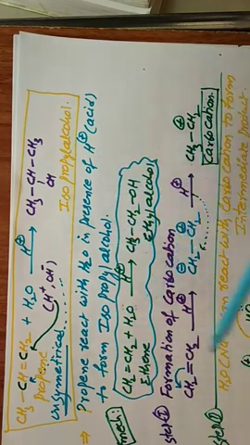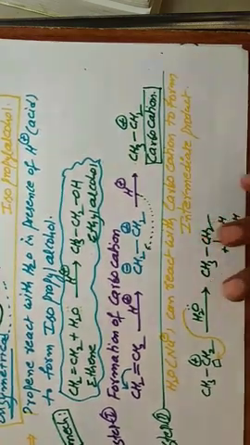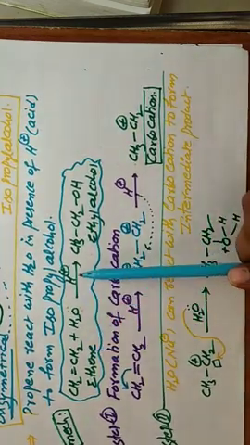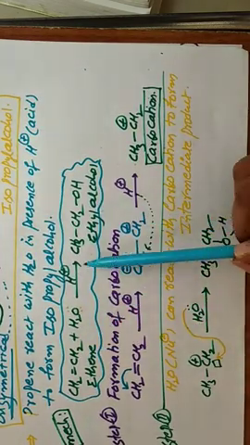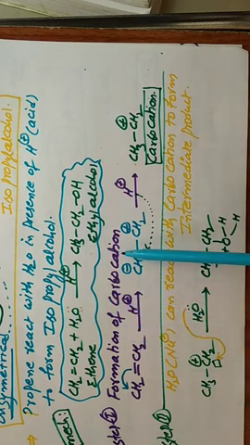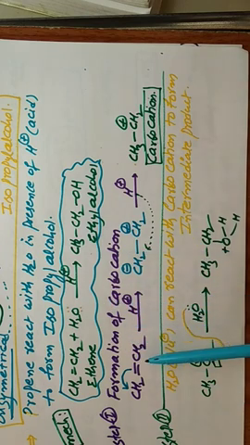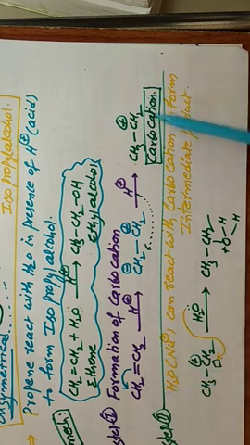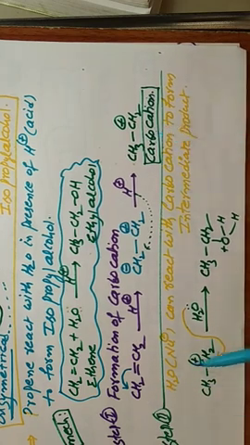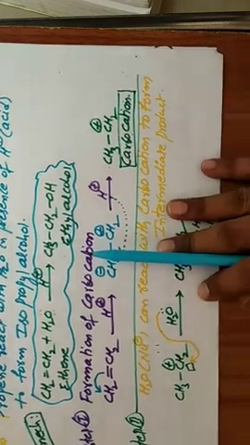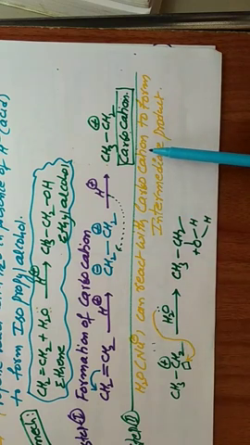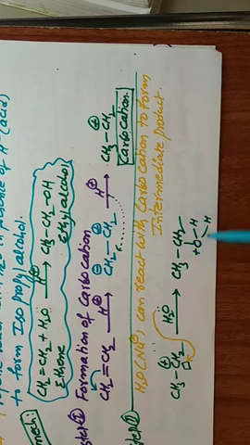Next, the mechanism for this reaction: ethene, water, H plus giving ethyl alcohol. First, formation of a carbocation. H plus attacks, the pi bond is shifted, and we get a carbocation. H2O acts as a nucleophile and reacts with the carbocation to form the intermediate product.